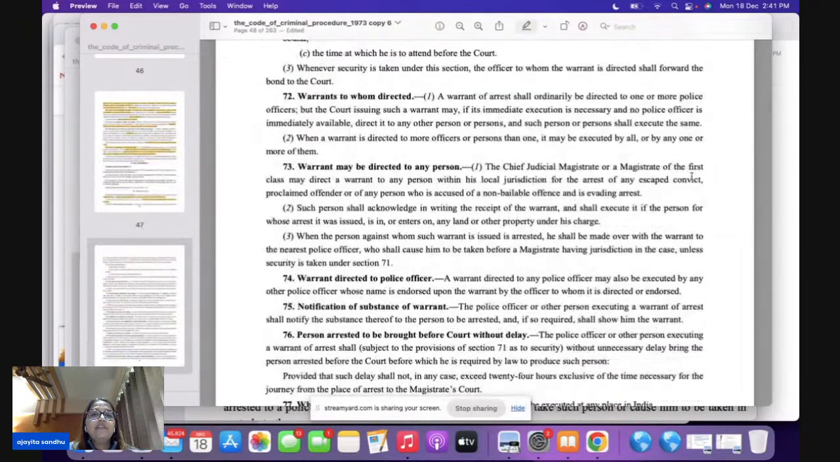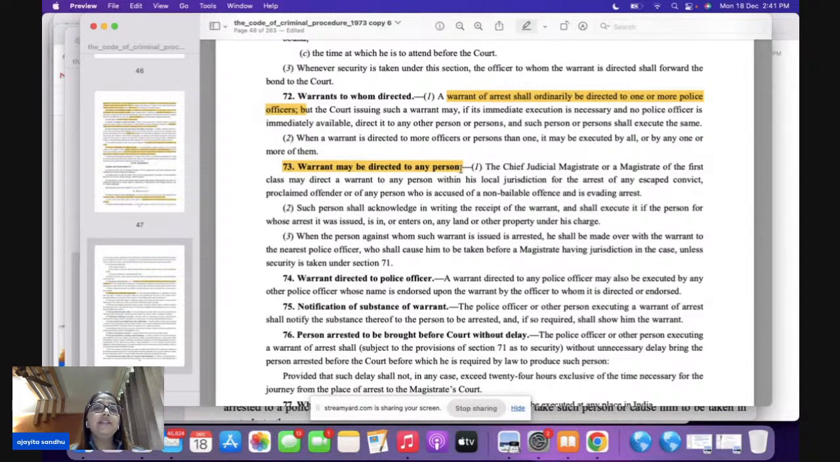Then section 72 talks about to whom the warrants may be directed. Please remember that a warrant of arrest is always ordinarily directed to a police officer here. Okay. But section 73 talks about a warrant that may be directed to any person. Now 73 is your prelims question.